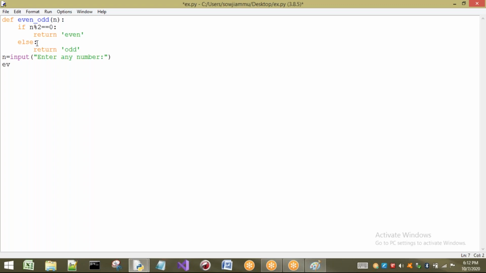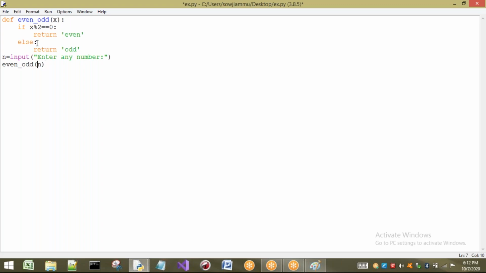Now I am calling even_odd of, and I have to pass which value? The n value. Here also we can take n, but I want to change it to some x. Right, we can take n, no problem, but I don't want to confuse you at the starting level. Later we will explain that concept.